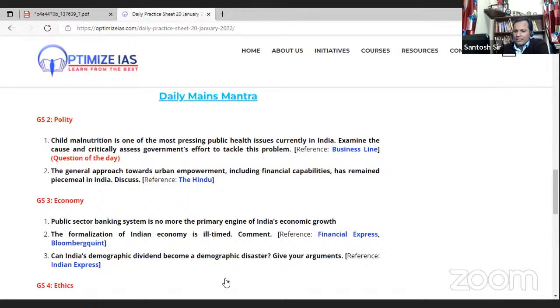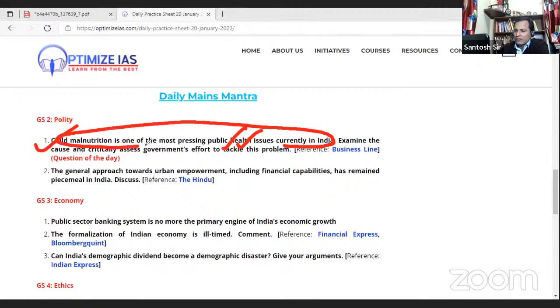The question goes like this: child malnourishment is one of the most pressing health issues currently in India. Examine the causes and critically assess the government's effort to tackle the problem.